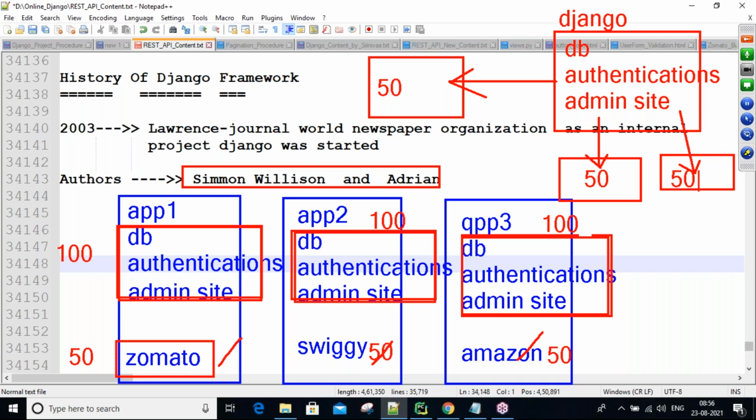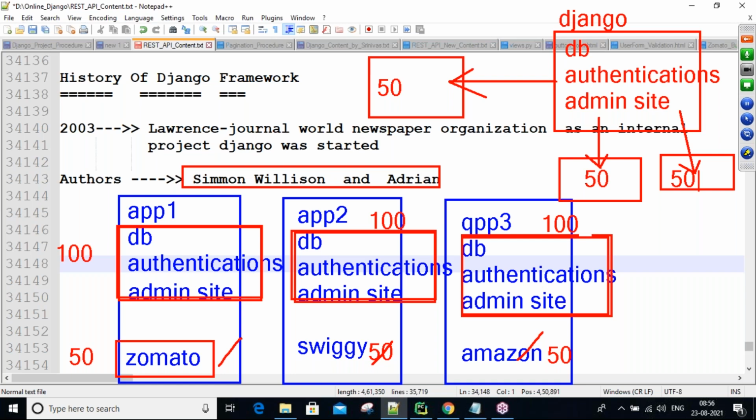Then obviously, time saving or not? Definitely time saving. And lines of code saving or not? Definitely saving. One time we write, and n number of applications we use. That is called reusability. Reusability. Python functions behavior is what, guys? Writing one time, using n number of times. Reusability purpose. So now here, using the Django framework also, we are going to reuse a lot of code without writing again and again.